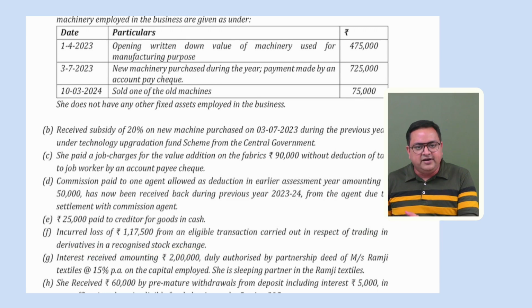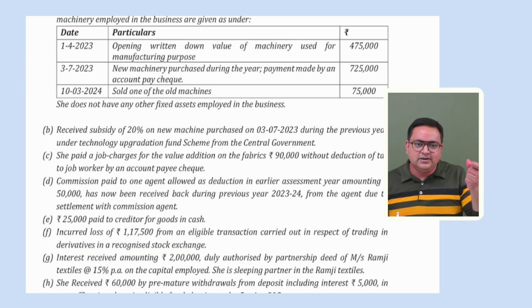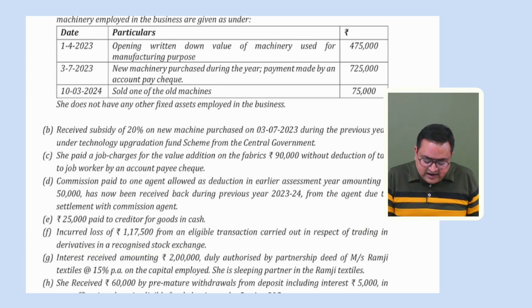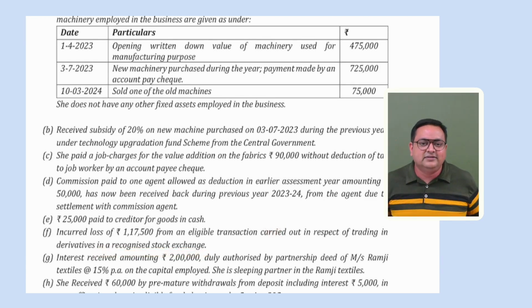So when you trade in derivative, is it a speculative business? The answer is no. We understand if there is any speculative business loss, that speculative business loss can only be set off from speculative business income, not from any other business income. But when we read that definition of speculative business, it specifically says that if the assessee is into trading of derivatives, and that is happening on a recognized stock exchange, it will not be treated as a speculative activity. It will not be treated as a speculative activity.